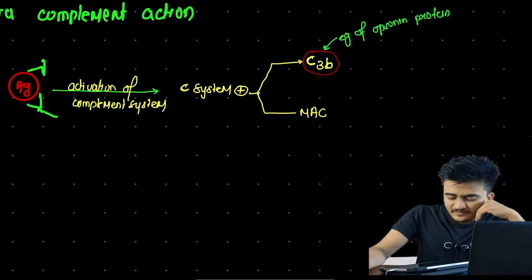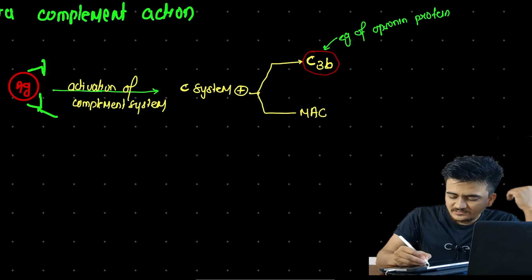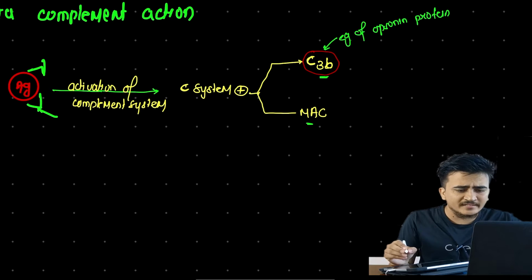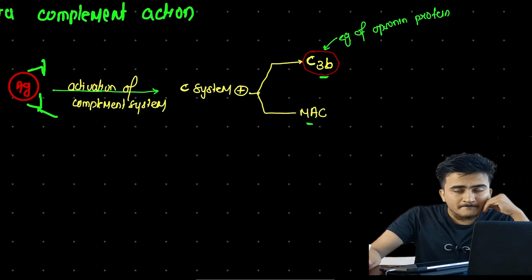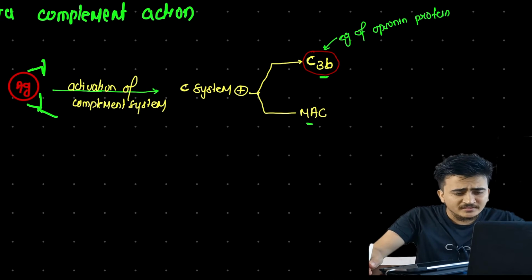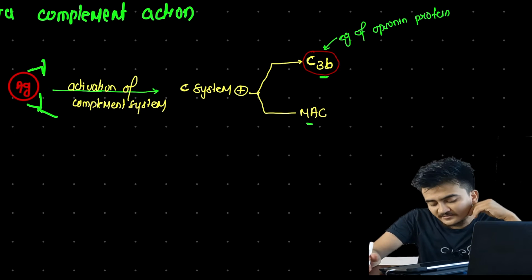Finally, now through this C3b and through this membrane attack complex, and what is this membrane attack complex? This membrane attack complex is the mechanism in which there is going to be destruction of the membrane of the target antigen.